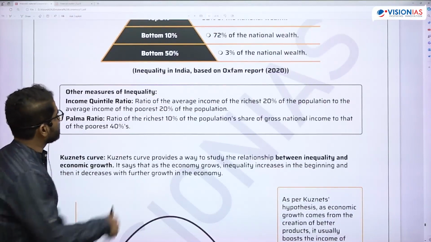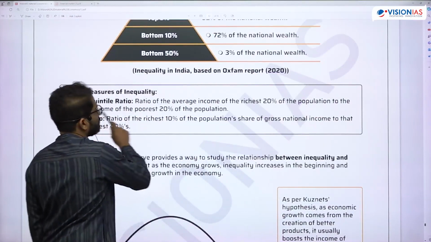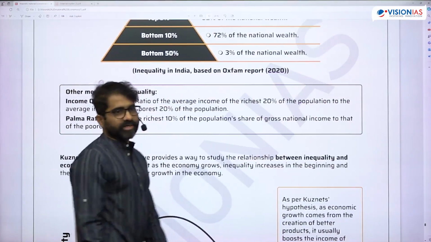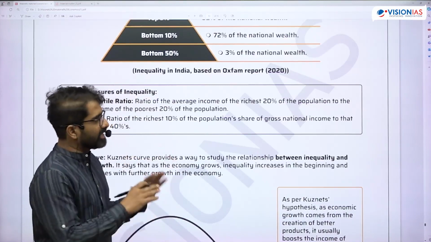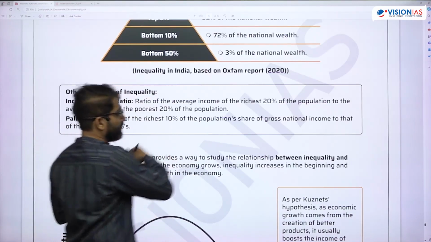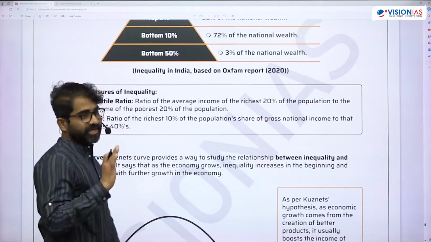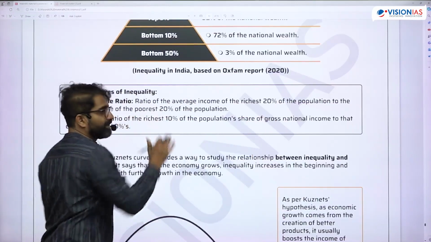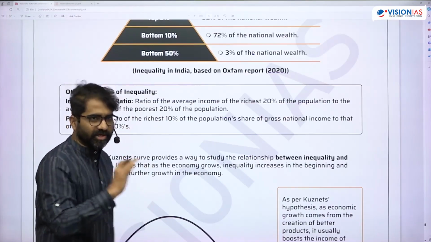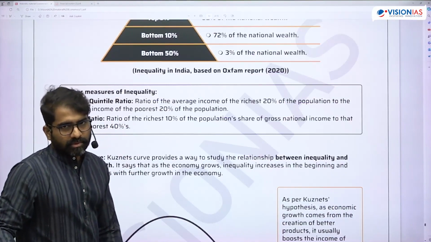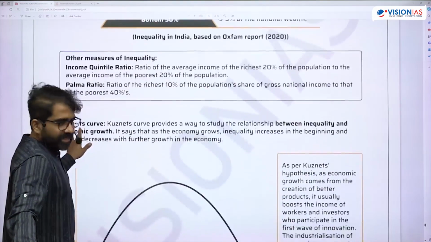Quintile ratio is always, remember, average income of top 20% to the poorest 20%. So in the class we were plotting 20-20. Palma is different. Palma is you're comparing top 10% to bottom 40%. If it is 10 and 10, it will become decile. So that is what you'll remember. Palma is 10 and 40. In mains we use them. So now, is that clear?